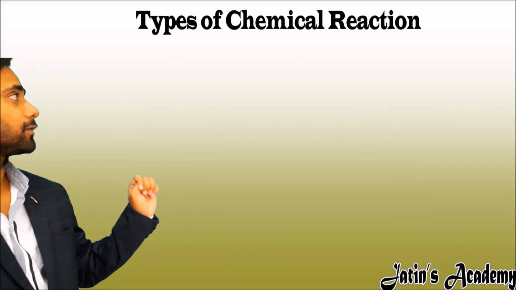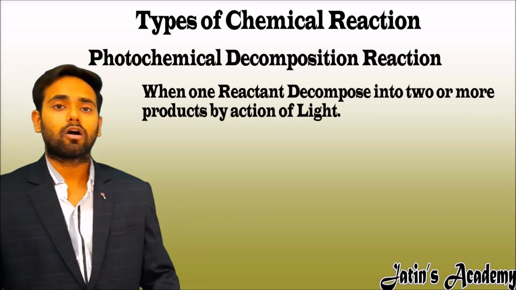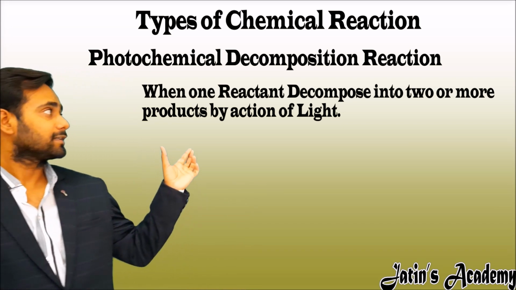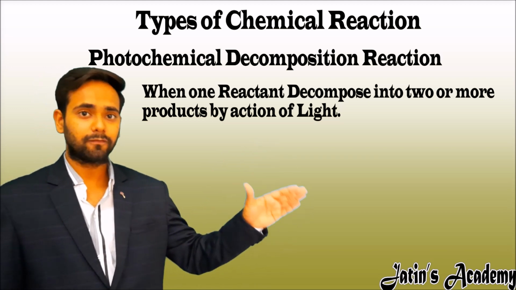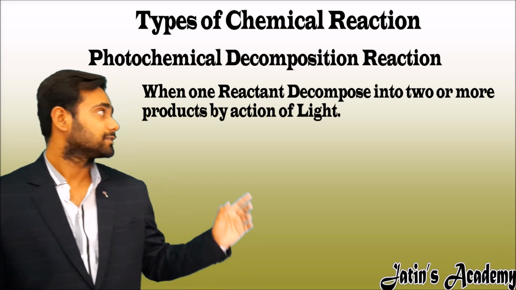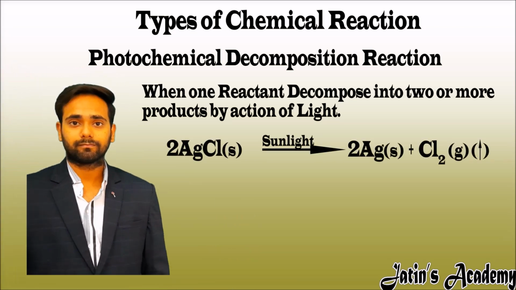Now our second type of decomposition reaction is photochemical decomposition or photolysis. In this reaction, a reactant is decomposed into 2 or more products by the action of light. This light is usually sunlight. Here is an example of the photochemical reaction.